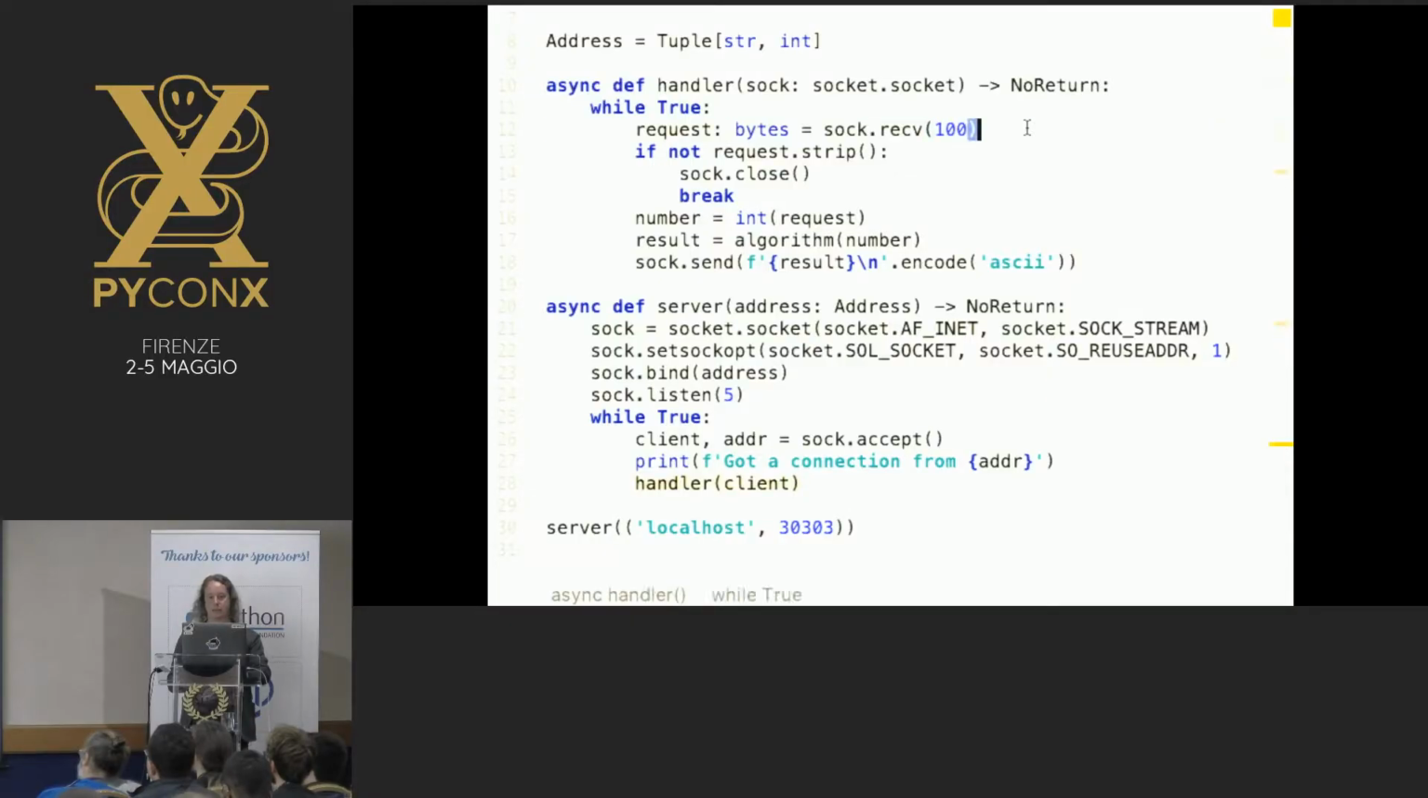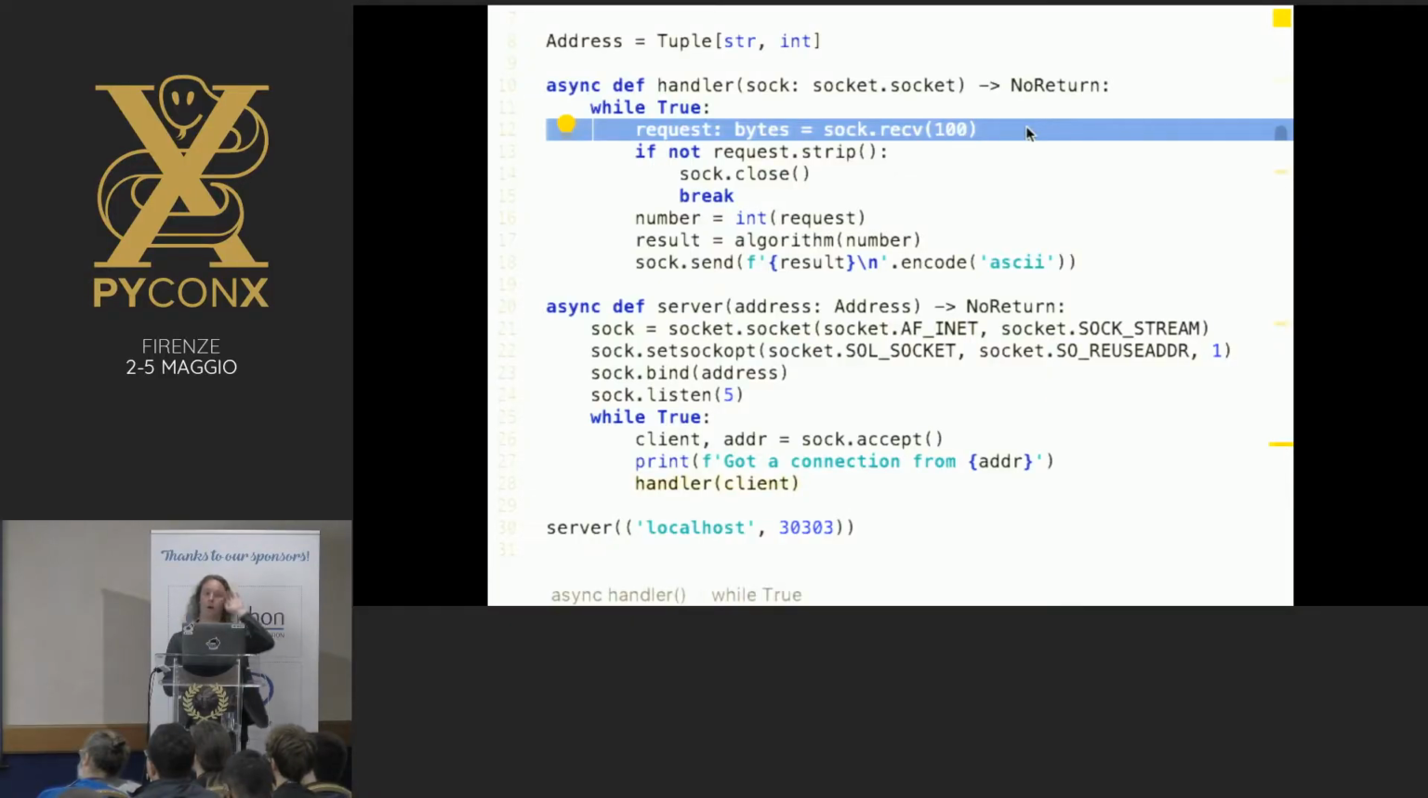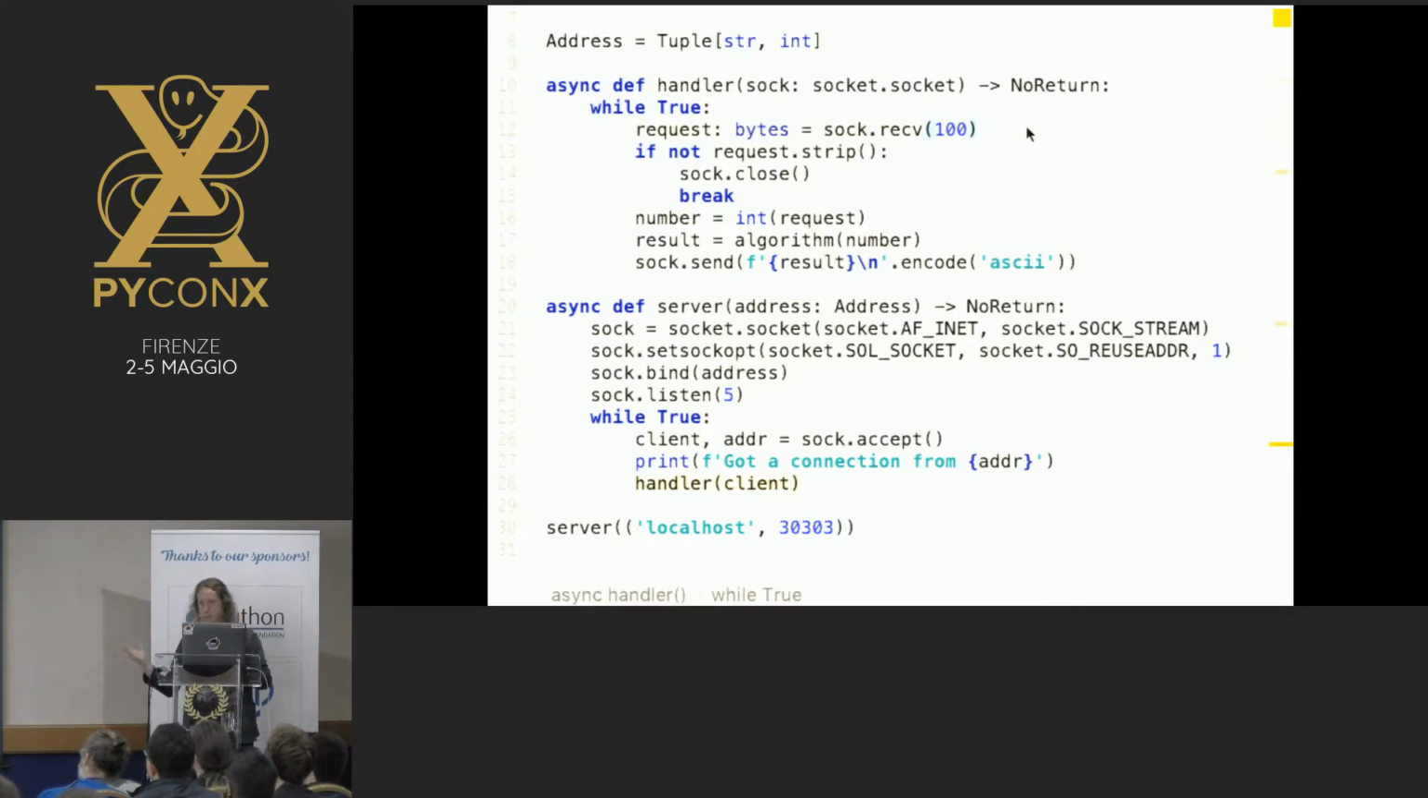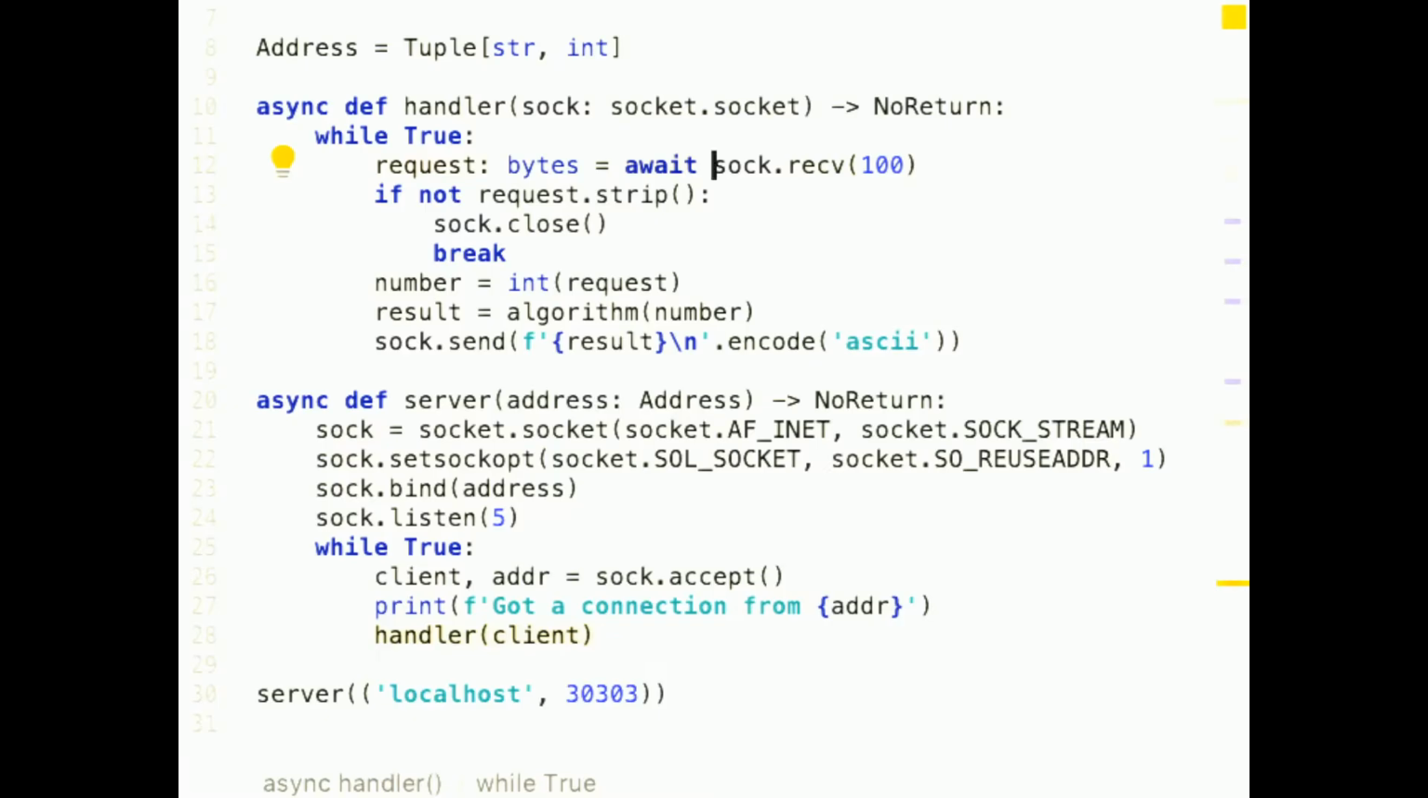So we have the receive call, where we wait for data from the client. The client might just not be sending us data, or the connection might be slow. So this is a place where we can await data. So we just change this to await async receive. We give it a socket and the number of bytes we want to read. And this is not a function that is defined yet. This is a function we will define in a second.